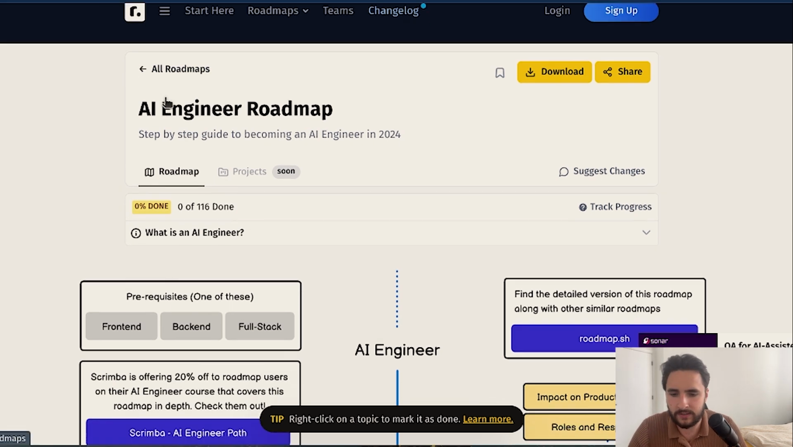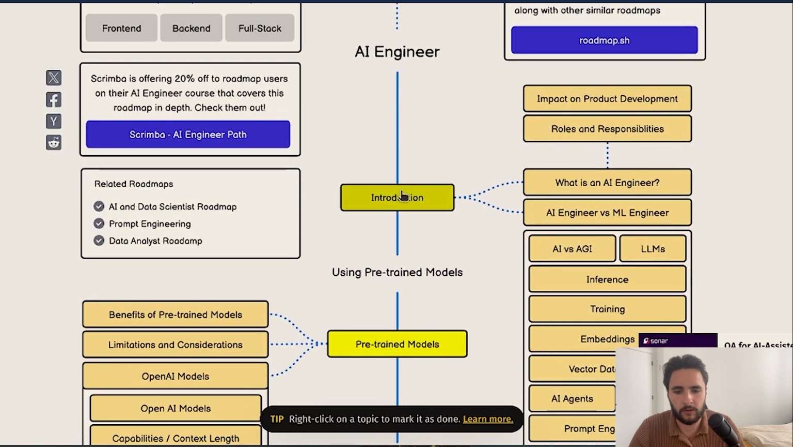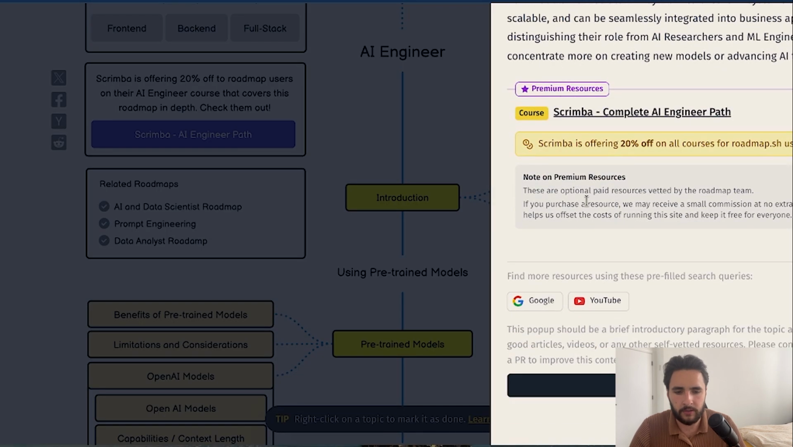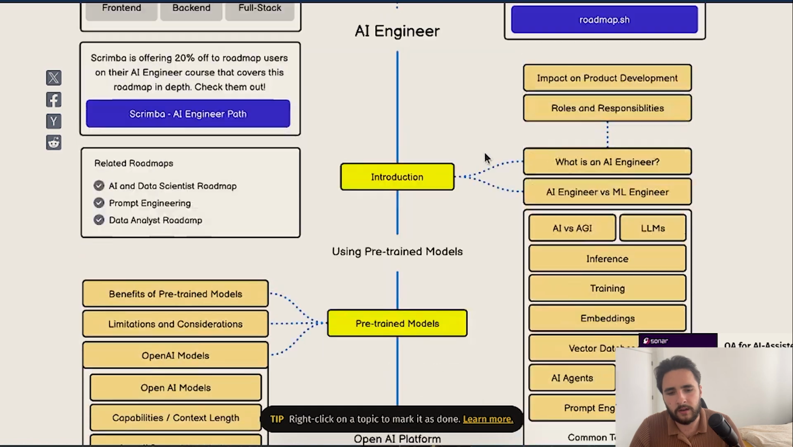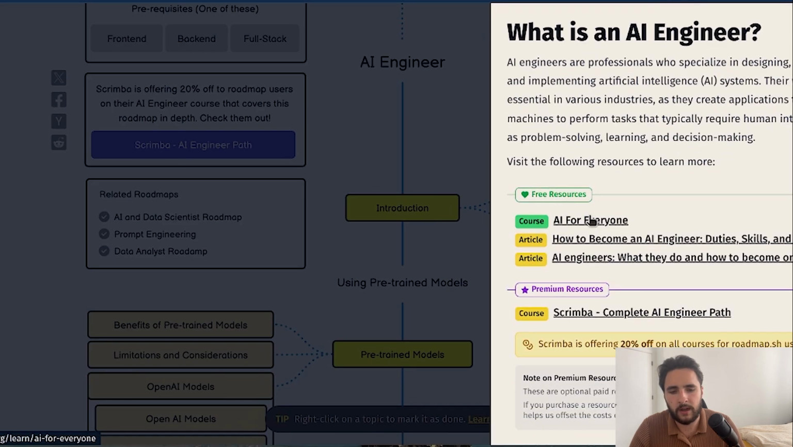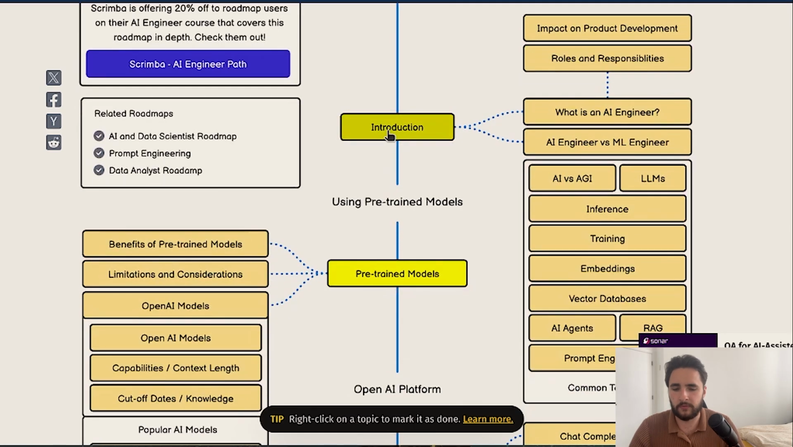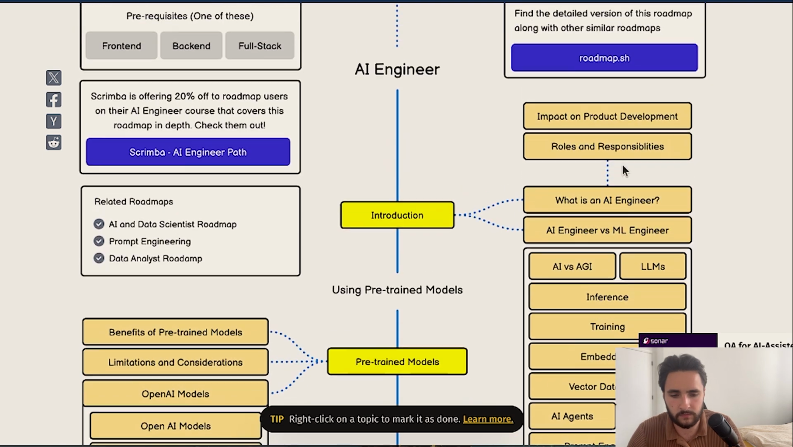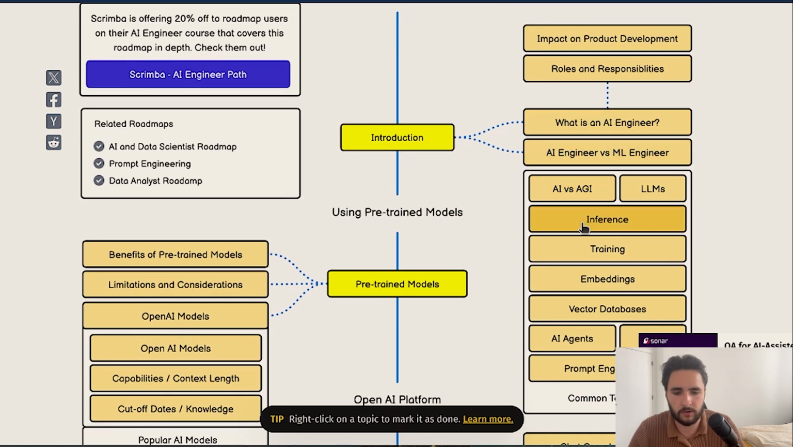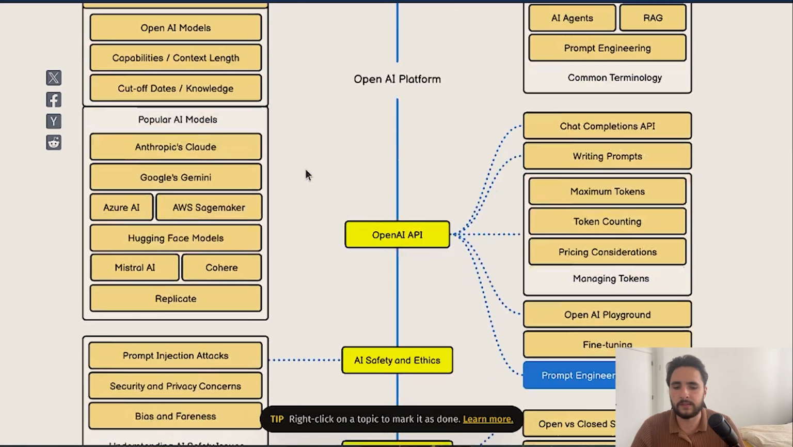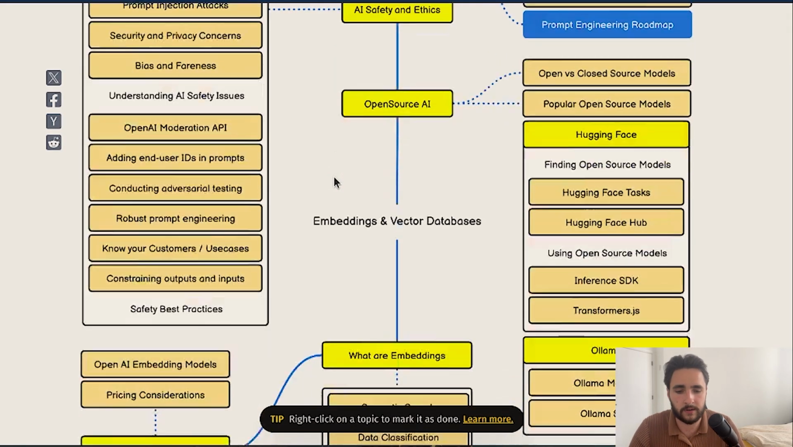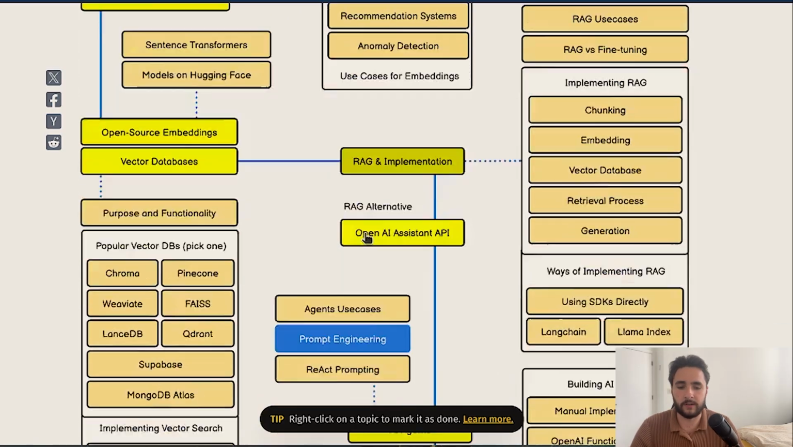So I'm going to leave this in the description, but you can follow along here, and on each node there are some resources. Some of them are premium and some of them are free on how to study each topic. But basically, if you can't find the resource here, you can just Google what is an AI engineer or what is inference in AI engineering. And I recommend you follow along with this roadmap because there is extremely useful stuff in here, and I think it's structured in a very nice way.